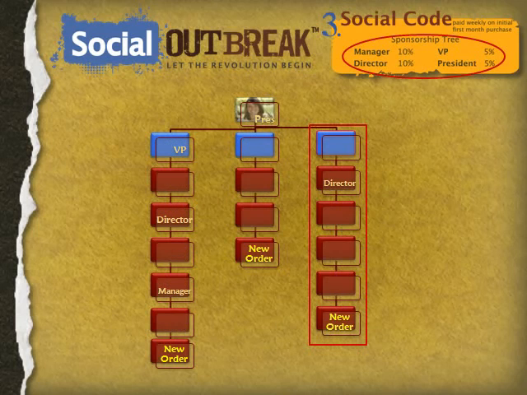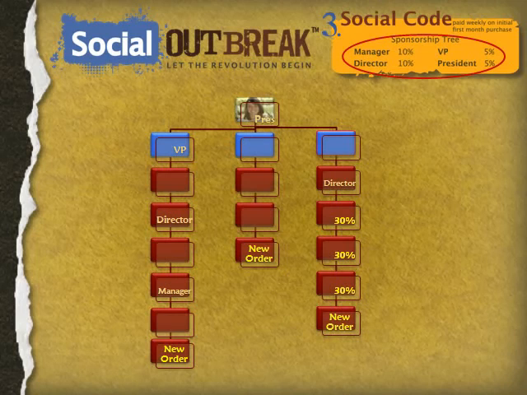Let's look at this other example. This organization over here, you've got a brand new order that rolls from the bottom. It's coming up at 30%. Now it finds a director. Okay, it hasn't found a manager, it's found a director first. Well, the director is going to get the 10% for the director and the 10% for the manager. It pays 20% to that director. That leaves 10% to roll up, and 10% eventually ends up to you as the president, because that 30% will get paid.